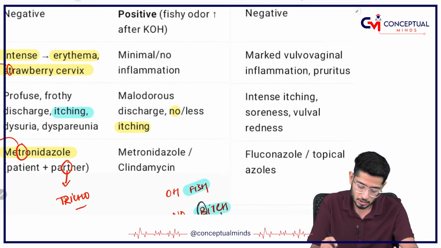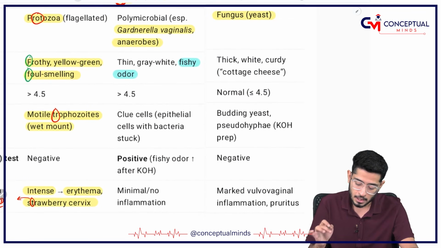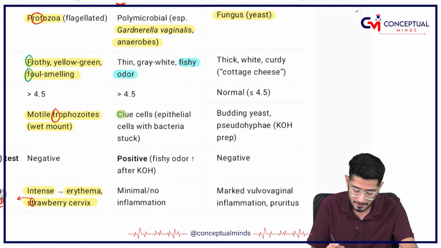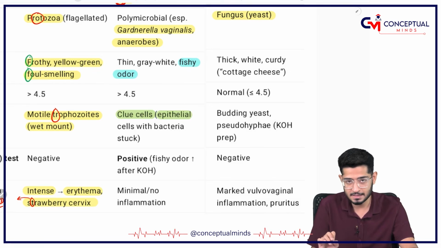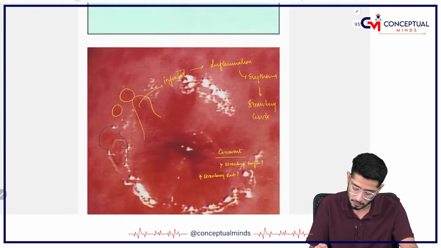So there is no itching or less itching which is going to be there. Alright. Now, a very important thing which you have to understand is that they have got something which is called clue cells. Clue cells are again very important. What are clue cells? The normal epithelial cells of the vagina will have the bacteria stuck to them, and this is called a clue cell.